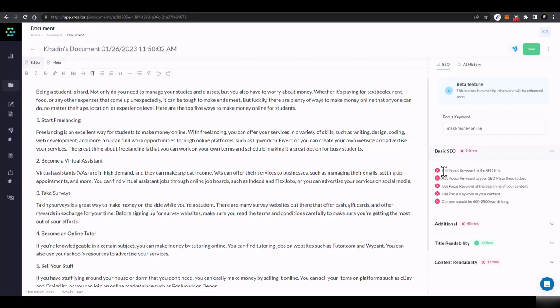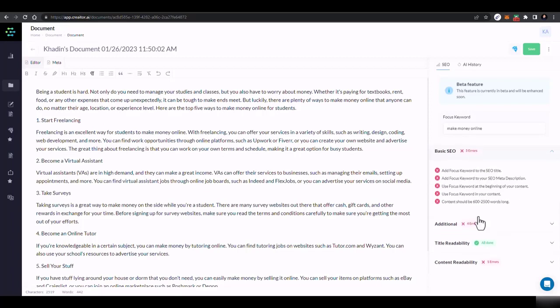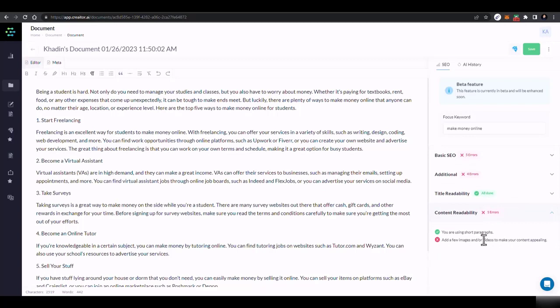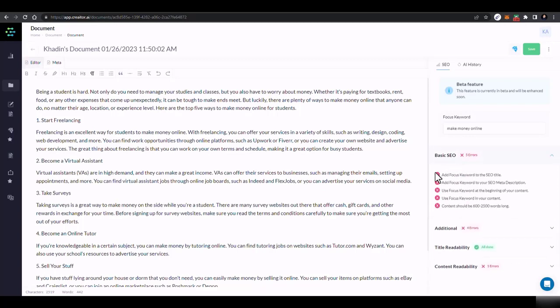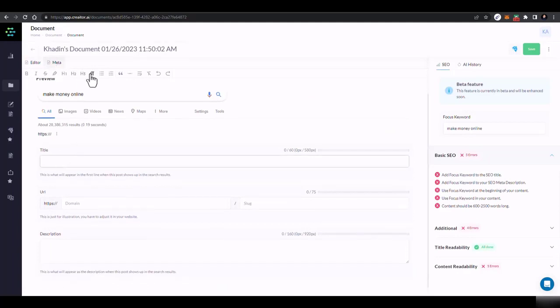Then here you have some things like add focus key phrase to SEO title. Now here are some of the changes that you have to make to make your post SEO friendly. And here you have some additional things as well. Now you just have to follow all these things, and audit the complete document to make it SEO friendly, reader friendly, and all that. Okay, so first of all, the basic SEO, add focus key phrase to the title. Here are the focus titles, meta titles.